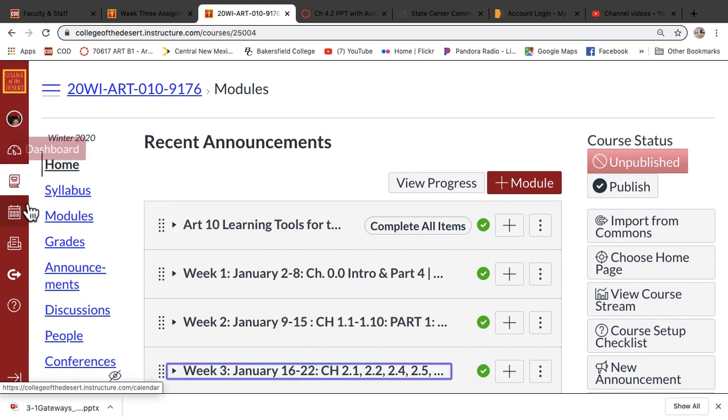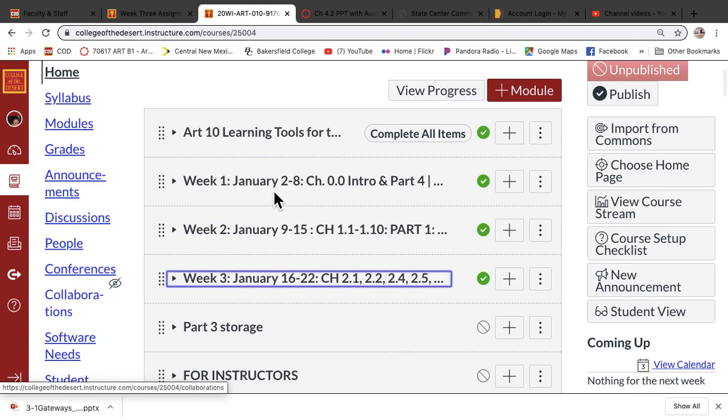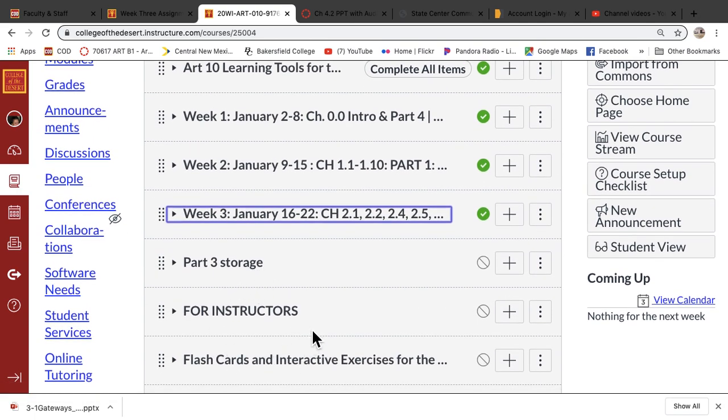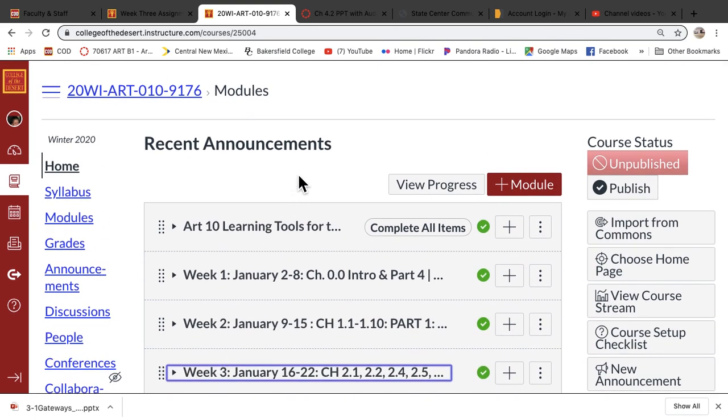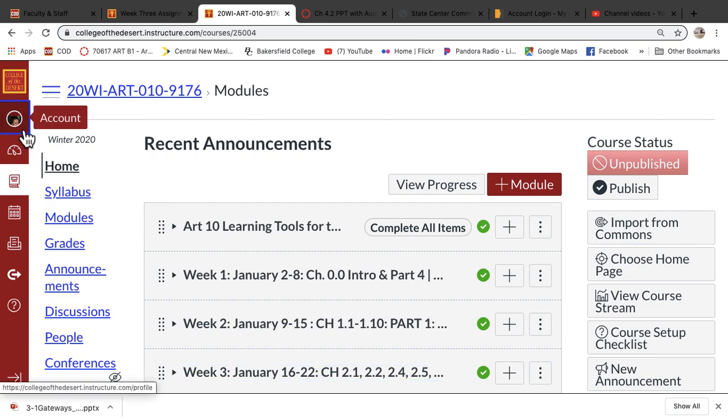So over here, I'm going to go through these different menu items, these different little icons, and I'll go through this over here and the different weeks. Some of the things you're seeing over here, the instructor stuff, you can't actually see on your side of things, but I'll walk you through the important stuff.